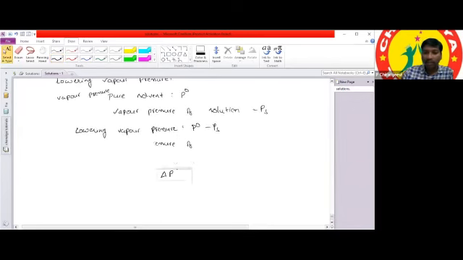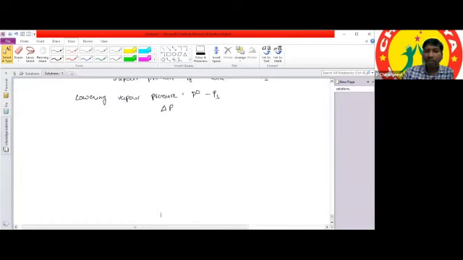What is Raoult's law? According to Raoult's law, the vapor pressure of the solution is the vapor pressure of the pure solvent into the mole fraction of the component.